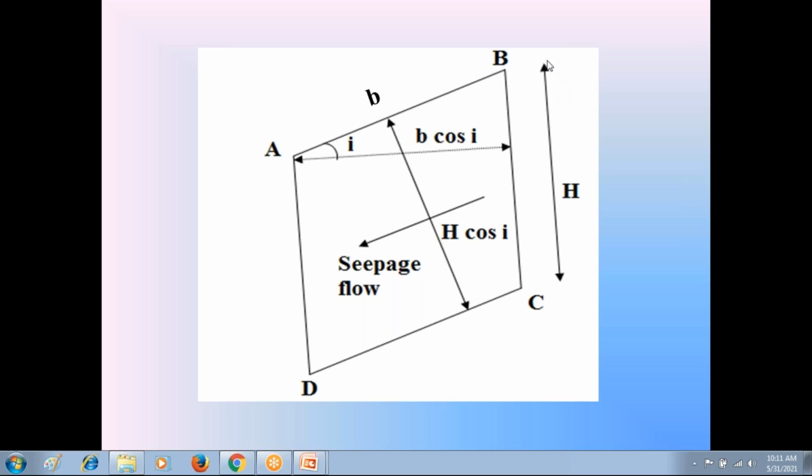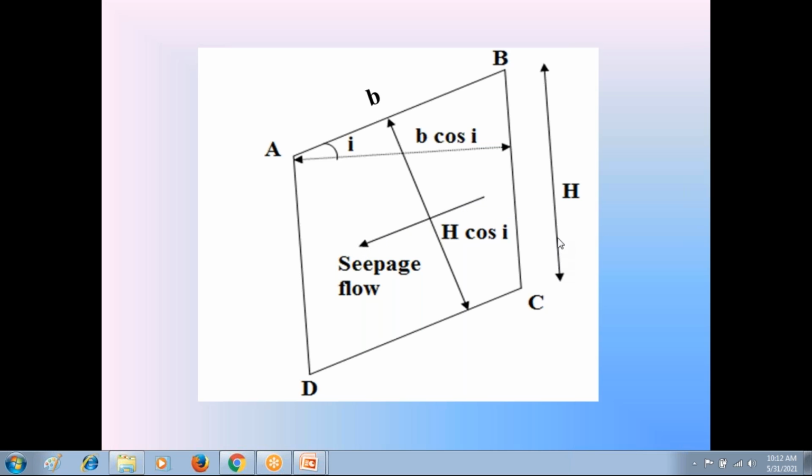Now check this height h. This vertical height h is not perpendicular to seepage flow. The direction of seepage flow is inclined, and to this inclined direction the height h is not perpendicular. So to find the magnitude of pore water pressure in this seepage flow condition, we must calculate the height of the soil prism perpendicular to the direction of seepage flow.